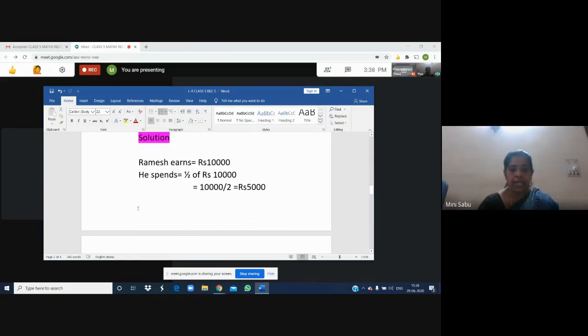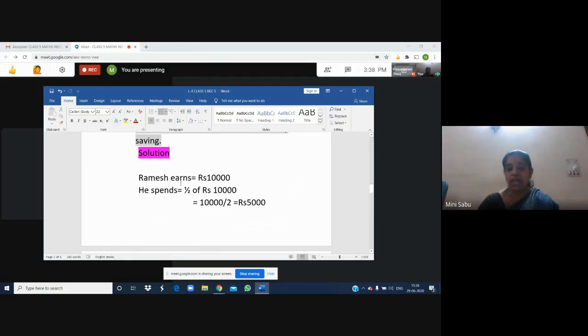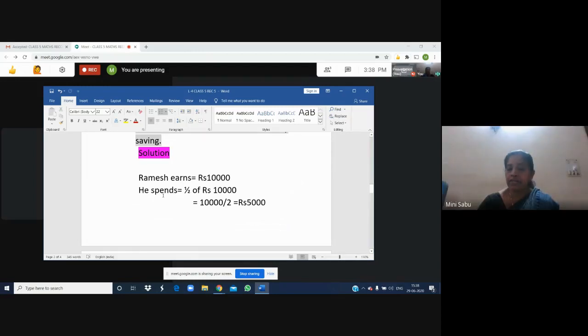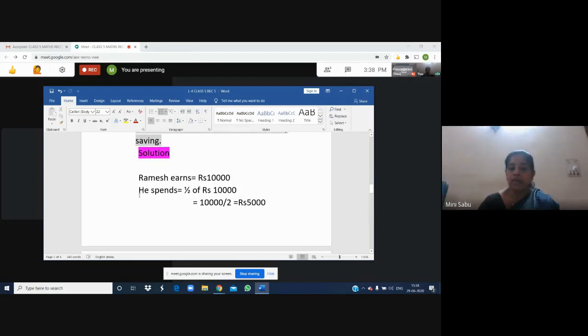Okay, then Ramesh earns. I wrote like this. If you want, you can write money Ramesh earns, or Ramesh monthly salary. It's your choice. Rupees 10,000. Then I wrote he spends 1/2 of rupees 10,000. And this is actually what he spends for food.